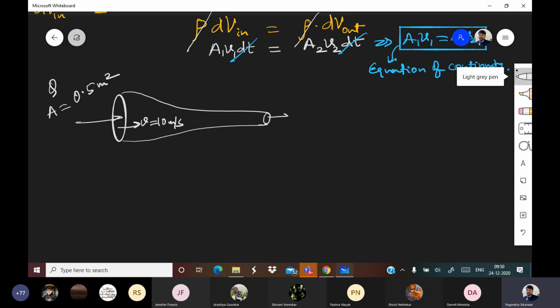Here the area is 0.1 meter square and velocity is question mark. Find the velocity at point P. This is a very easy question.